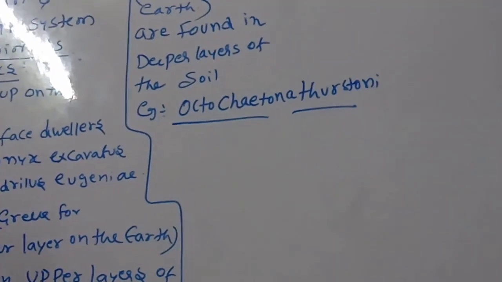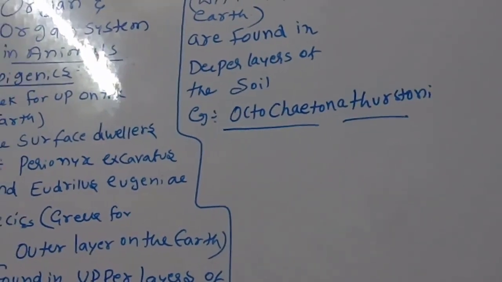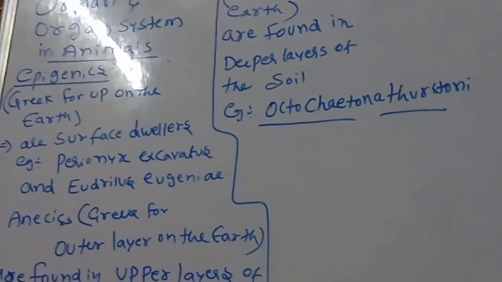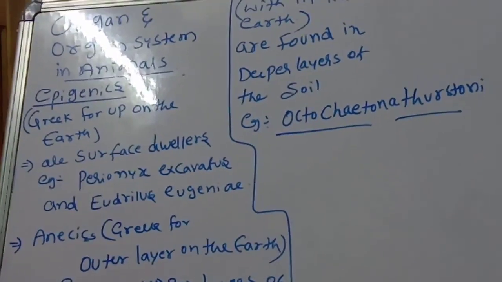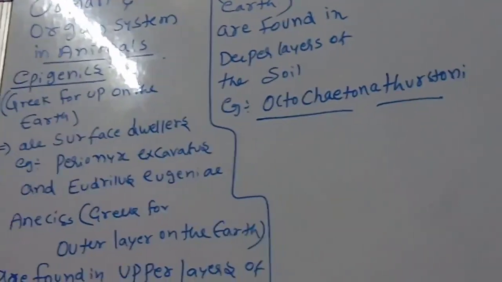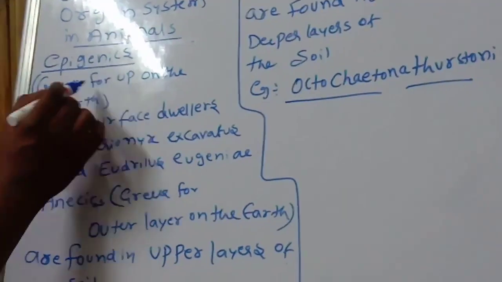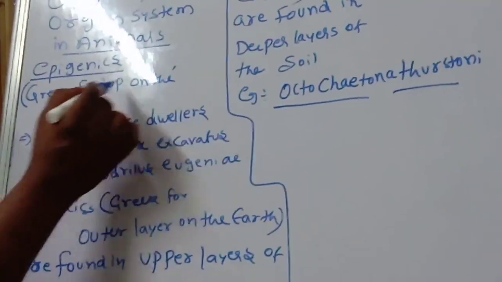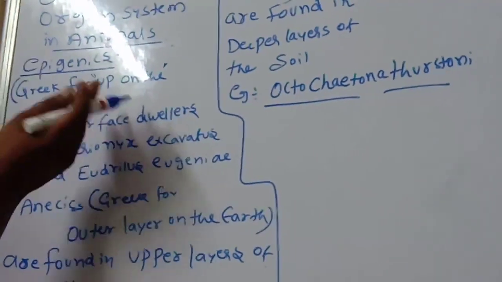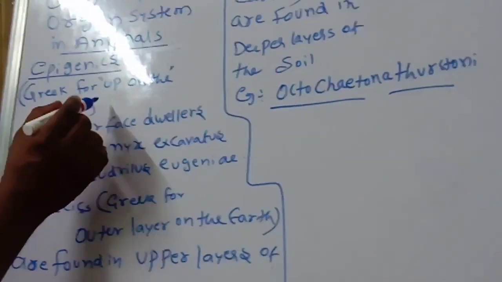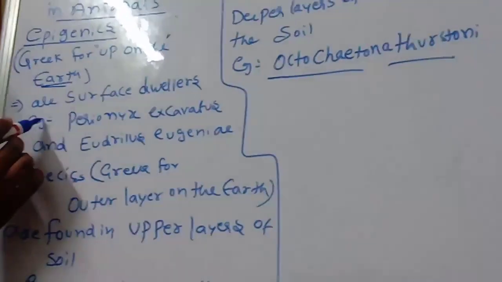Very, very important, okay children. You must and should listen very carefully. Epigeics means Greek for upon the earth. Upon the earth means they live on the earth, so they are surface dwellers.